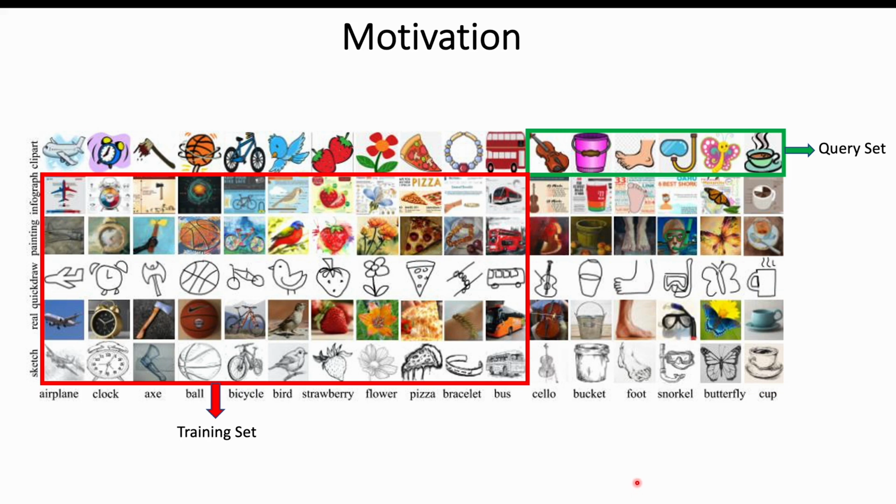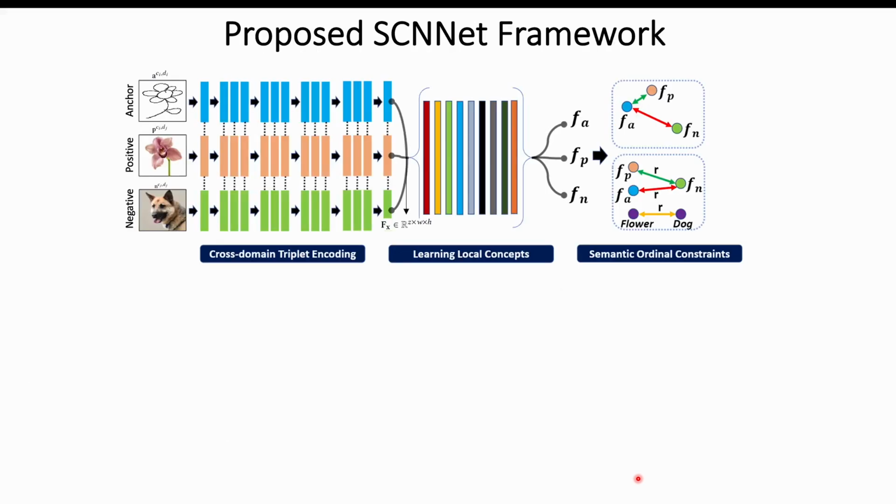To this end, we consider the problem of OpenSet cross-domain image retrieval, where query images come from both classes as well as domains unseen during training. The figure here visually summarizes our proposed SCNNet framework. As can be noted from the figure, during training, the input to our model is a cross-domain triplet of images where the anchor and the positive images belong to the same class but different domains, and the negative image is randomly sampled from a different class, which is a dog here.